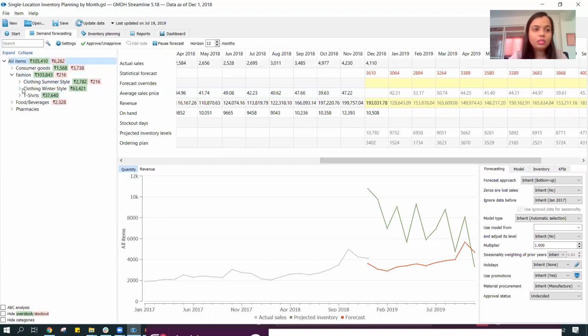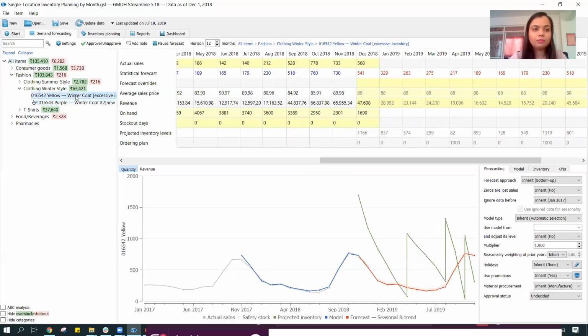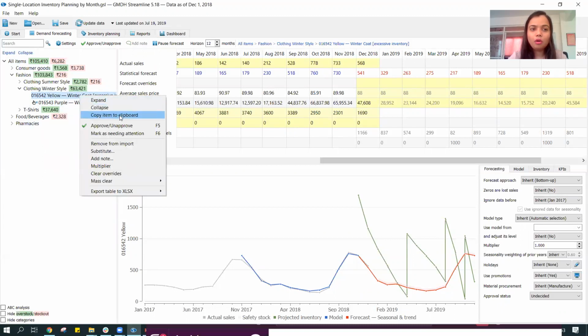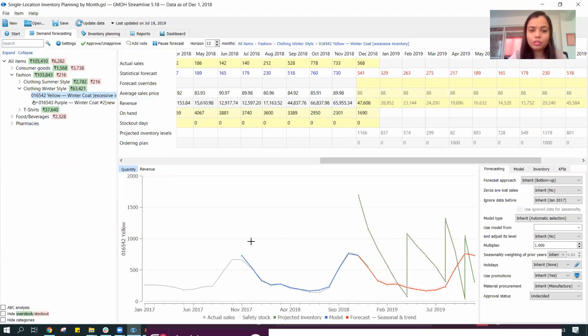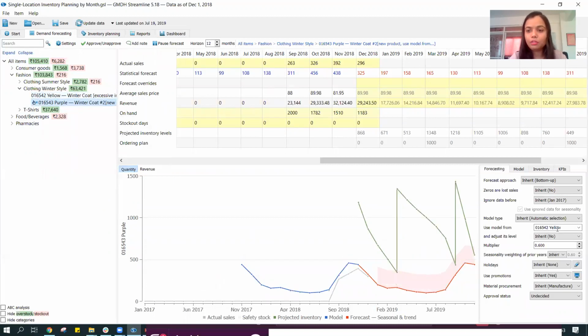We can also look at this particular new item. Since we have some more time left, I'm quickly touching upon at a high level the other features in the Streamline system. But in case you have any questions, feel free to let me know, and I would be happy to answer them. So for example, there is an existing product which has been on sale for quite a long time now, and then there is a new product which we have introduced.